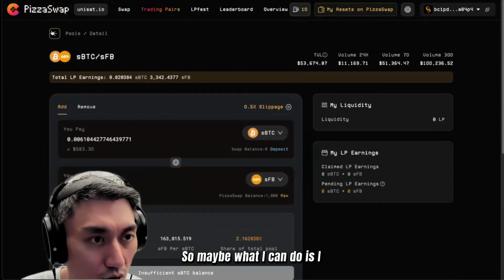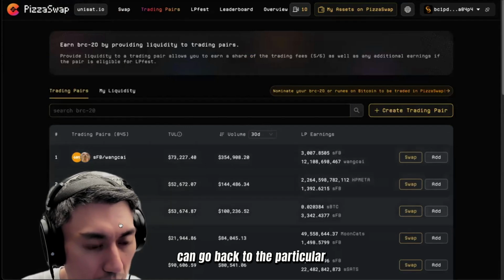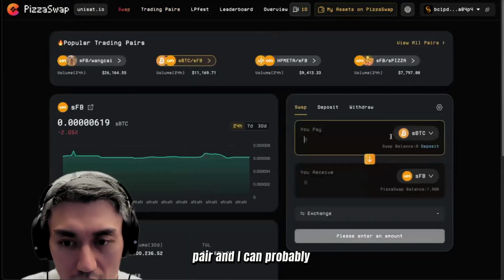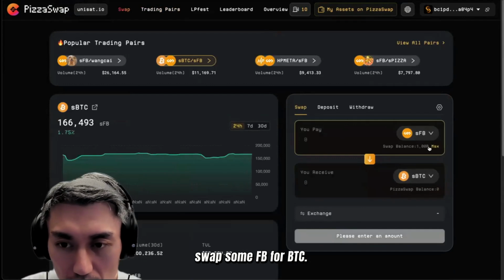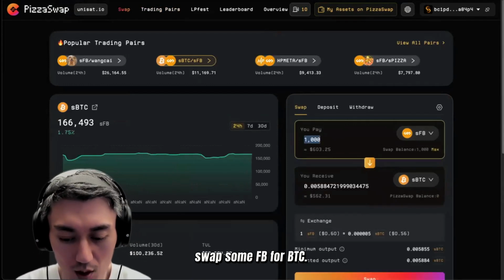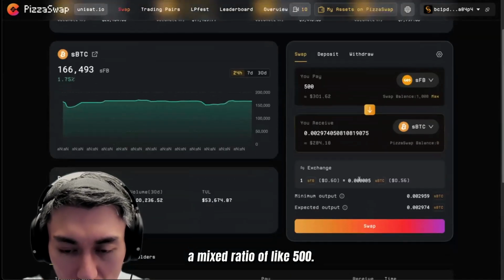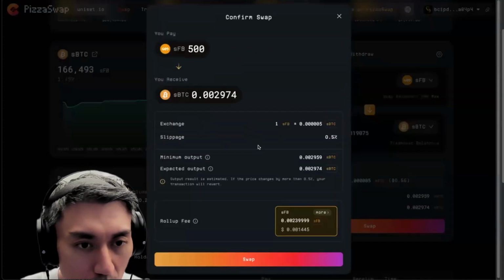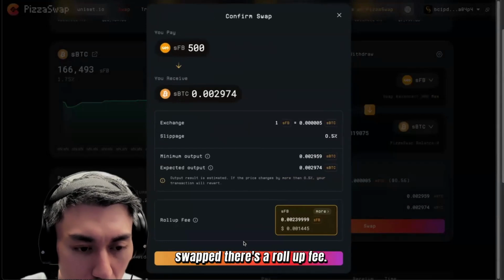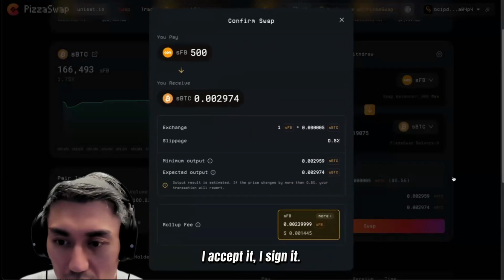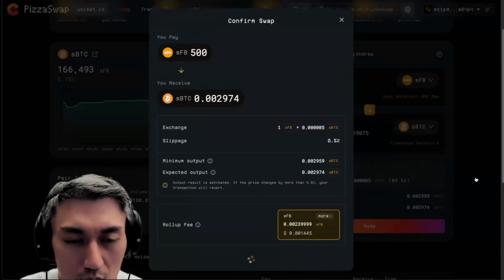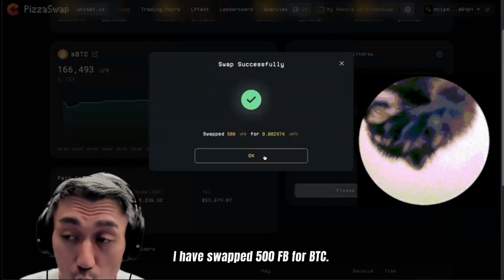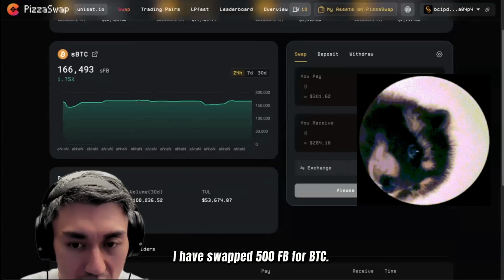So maybe what I can do is I can go back to the particular pair and I can probably swap some FB for BTC. Let's try to do like a mixed ratio of like 500. So over here, I actually have swapped. There's a rollup fee. I accept it. I sign it. Boom. I have swapped 500 FB for BTC.